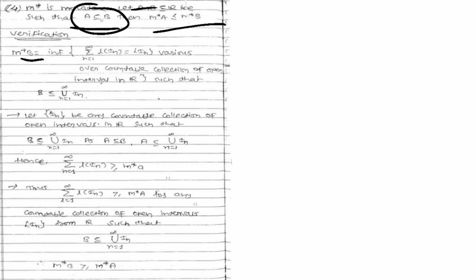For that, I'm taking m star of B, the Lebesgue outer measure of the set B. Using the definition, it is the infimum of the set of summations over n equal to 1 to infinity of the length of I_n, taken over countable collections of open intervals I_n in R such that B is in the union of the I_n.